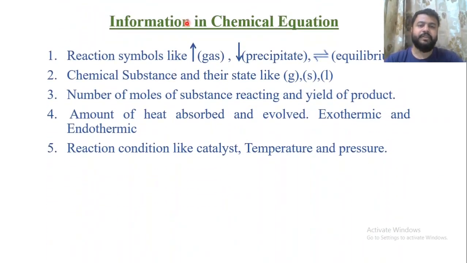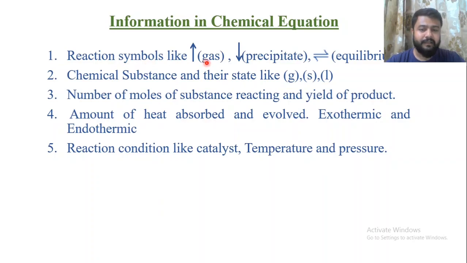Now, information in chemical equation. In the previous part we discussed the chemical equation, so I'm giving you a little bit of revision. A chemical equation is a way of representing a chemical reaction with the help of symbols of different chemical substances on a piece of paper. The information which a chemical equation gives us is the reaction symbol.